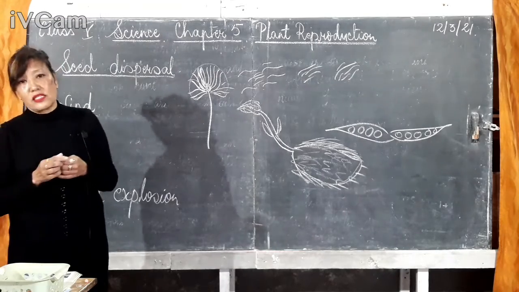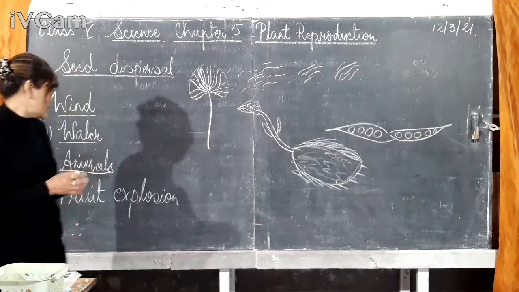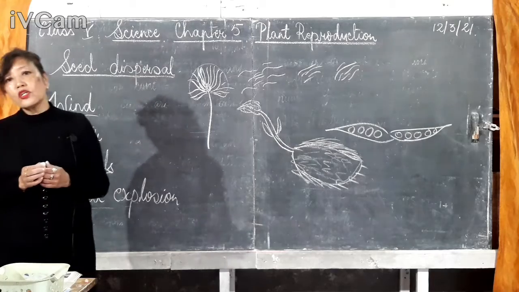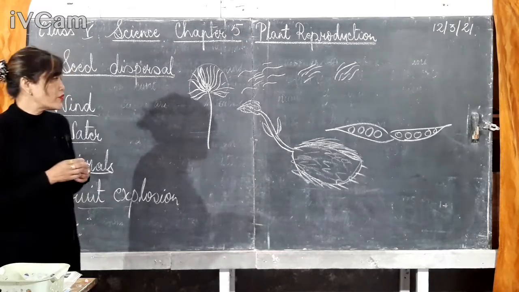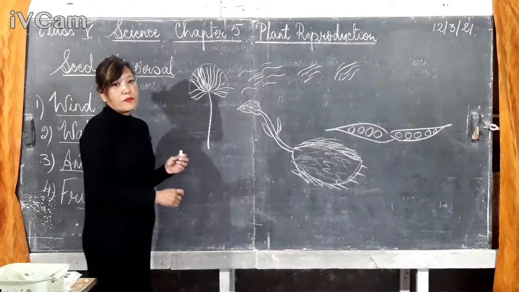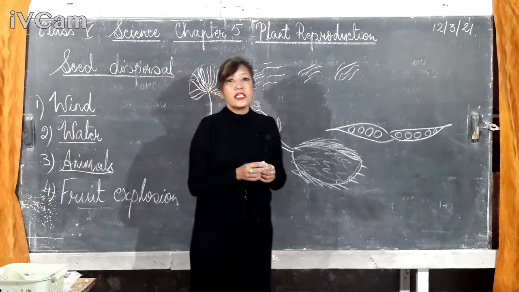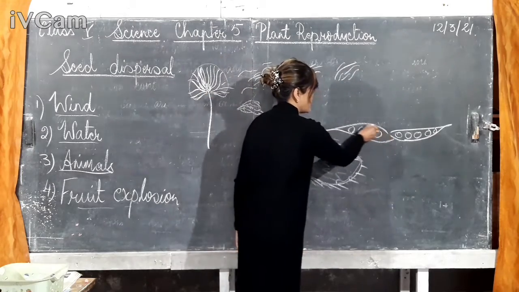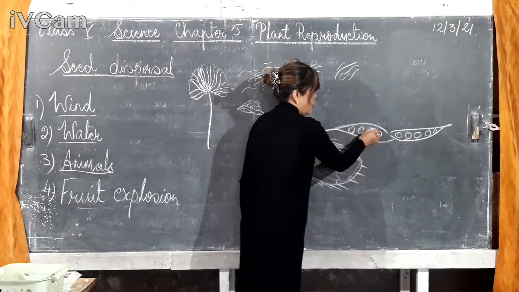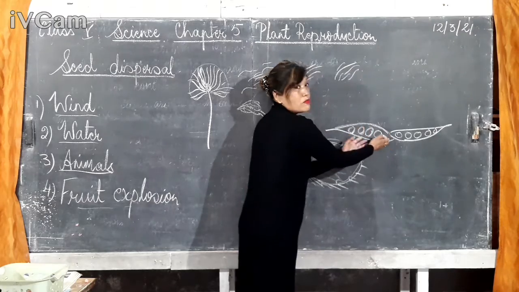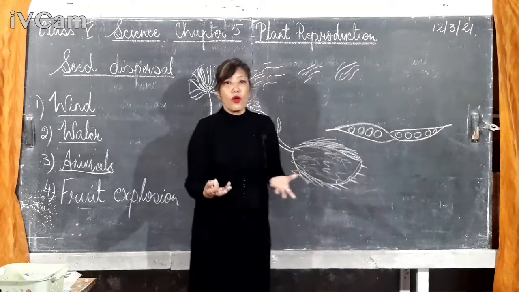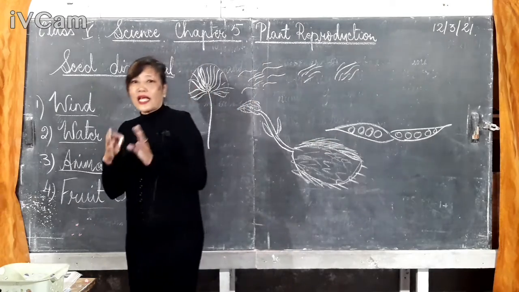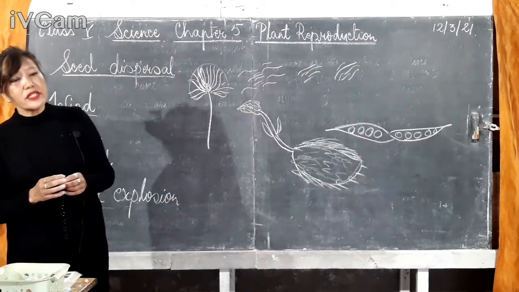Okay. Then the last one is fruit explosion. The pods of some fruits like peas, beans, and balsam will burst open or explode. This is a pea plant, and the pod of a fruit like the pea plant will burst open and explode when it dries. In that way the seeds will get scattered away from the parent plant.